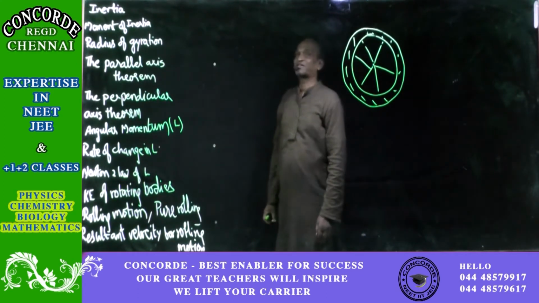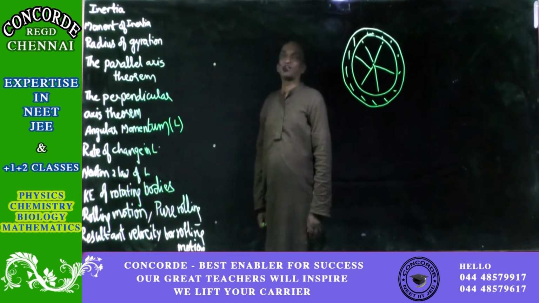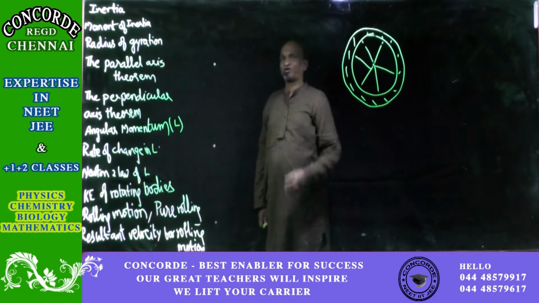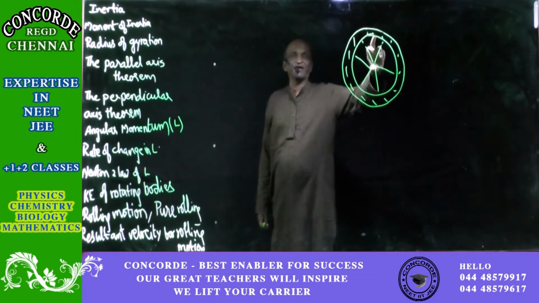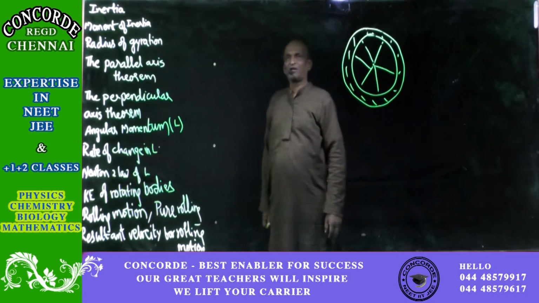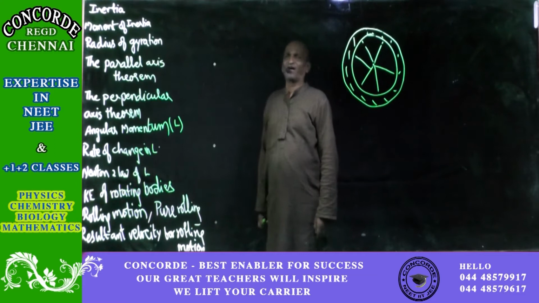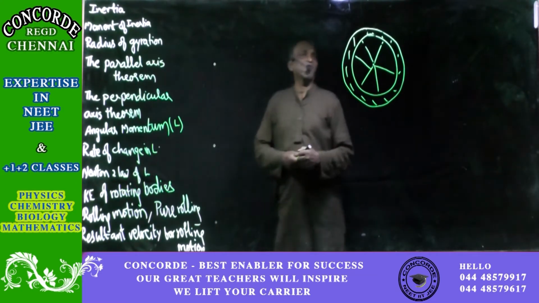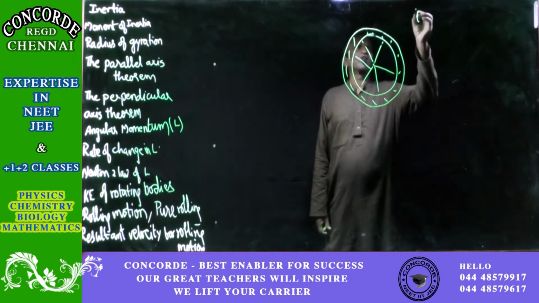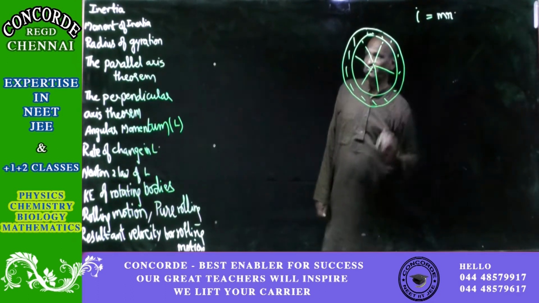So distance is also important when it comes to inertia. Force and distance combine, and that distance for rotating bodies will be the radius. So indirectly you can say that inertia I is equal to mass into radius.